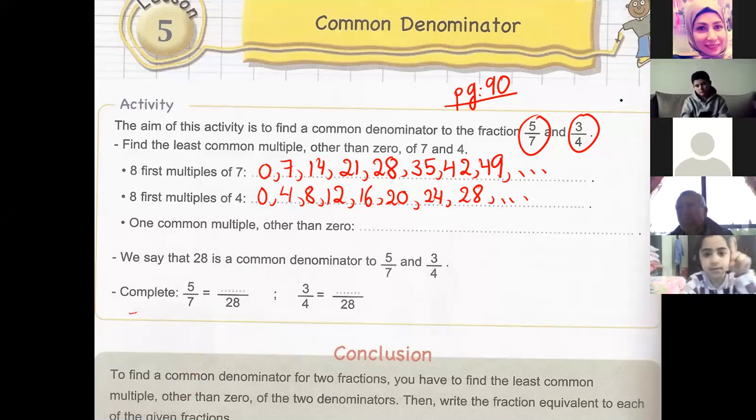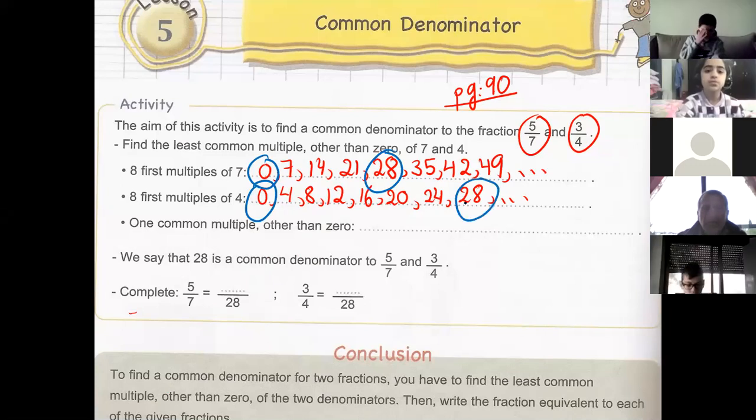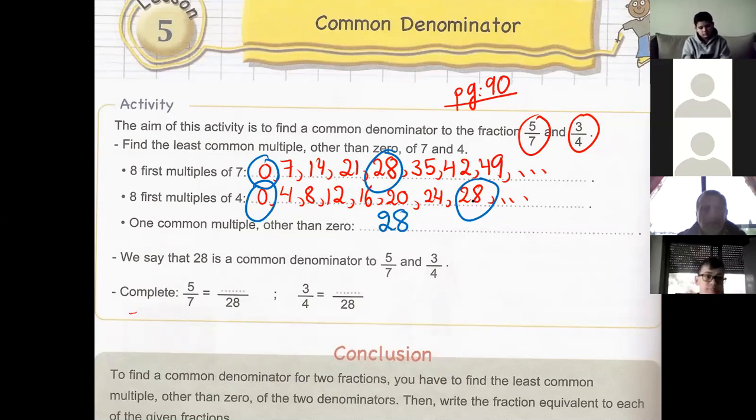Yes, 0 together. 0 and 28. The first common multiple other than 0 is 28. Bravo. So 28 is the least common multiple other than 0.